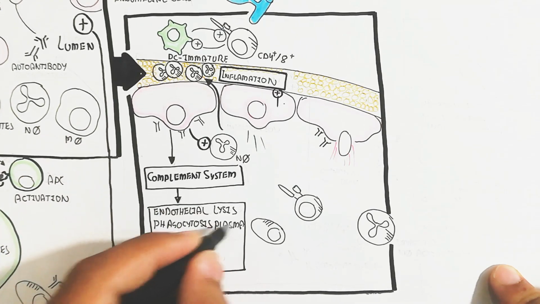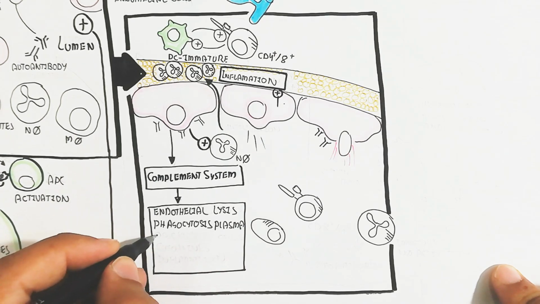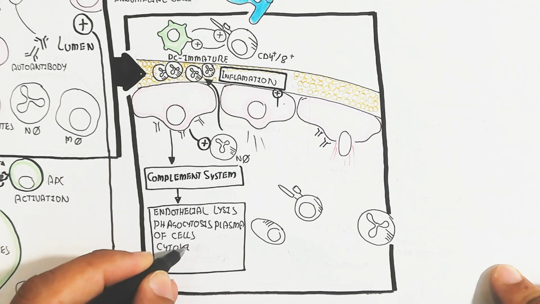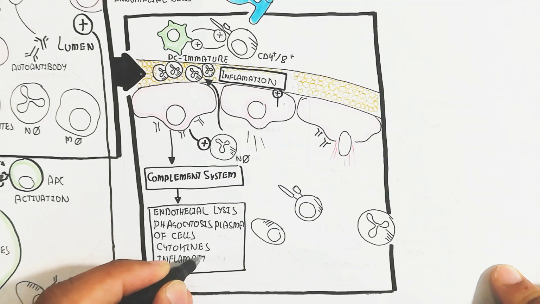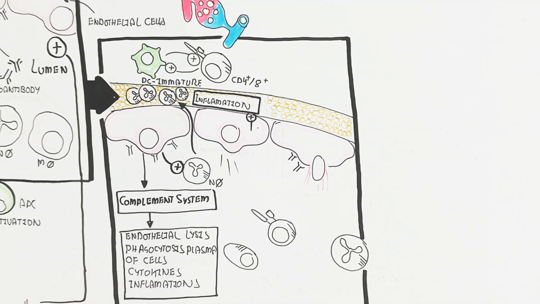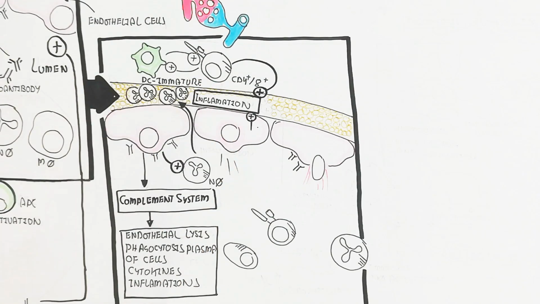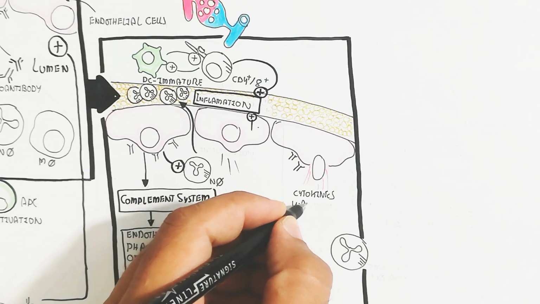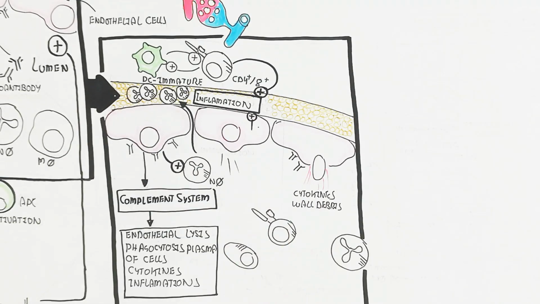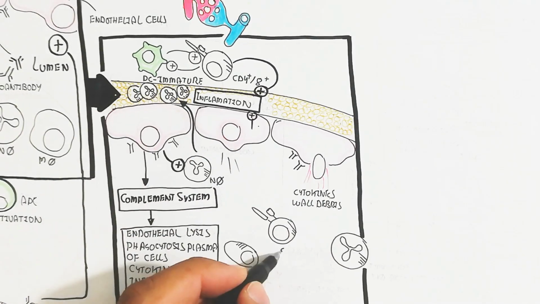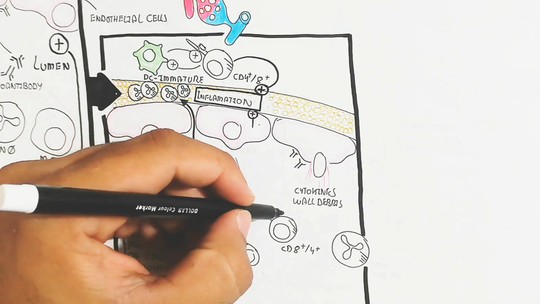This complement system will lead to endothelial lysis, phagocytosis, and inflammation due to the production of inflammatory mediators. These CD4 and CD8 cells will trigger the inflammation further.